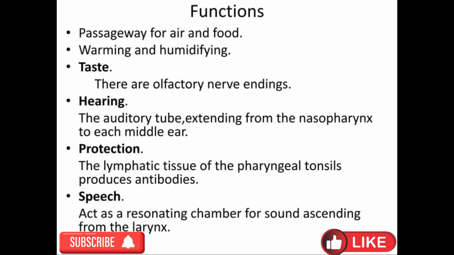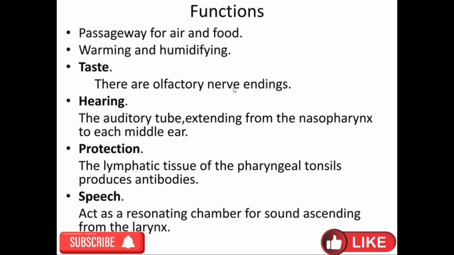Function of the pharynx: first of all, it connects the respiratory system, the oral cavity and the nasal cavity, to the larynx, and it is a passageway for both air and food. It has a rich blood supply, so the cooled air is warmed by the pharynx, and it has a mucous membrane, so it moistens or humidifies the dry air. It has olfactory nerve endings, so it helps determine the taste of the food.